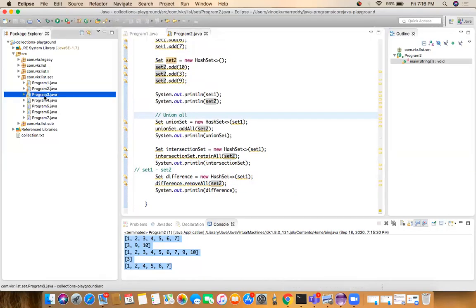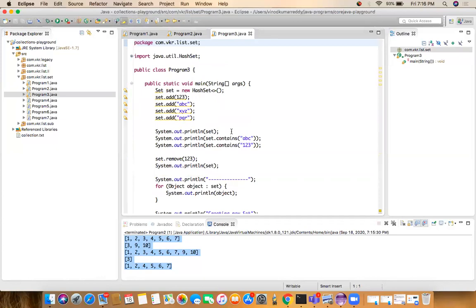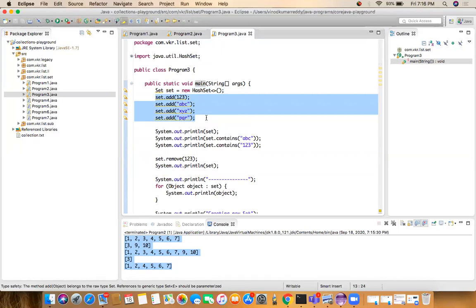Now let's go to the next program. In program 3, we have a main method. Inside the main method, I created an object of the set by calling the constructor of HashSet. So I added the elements 1, 2, 3, ABC, XYZ, PQR.